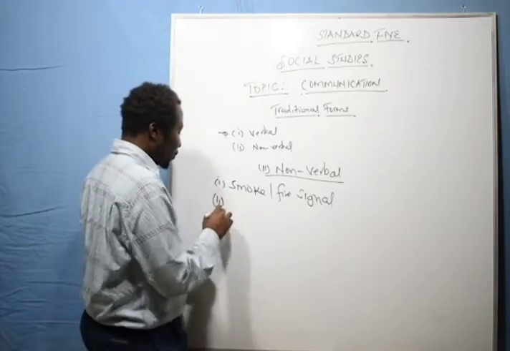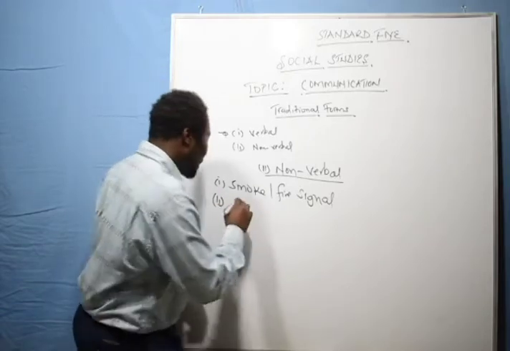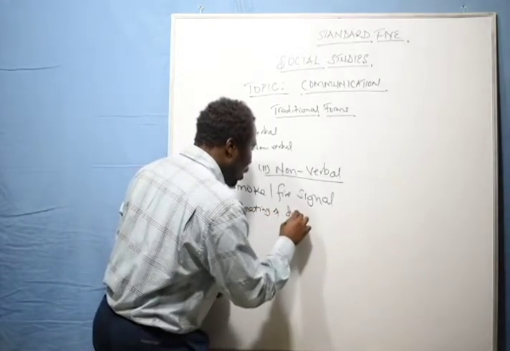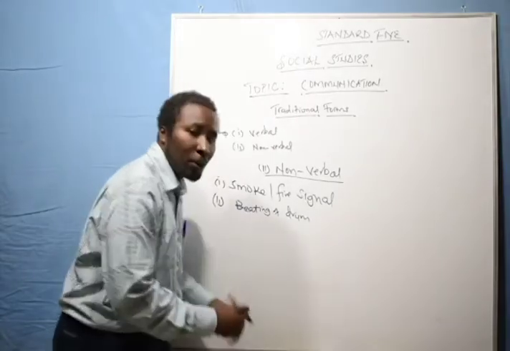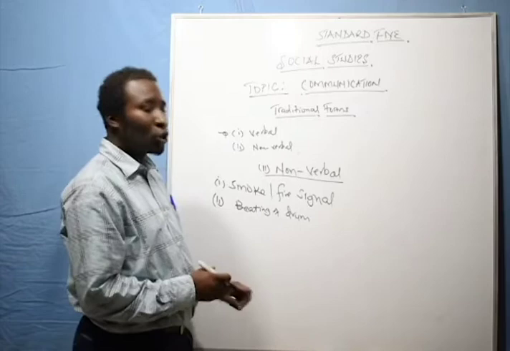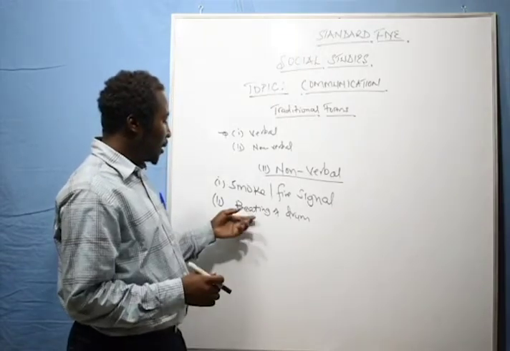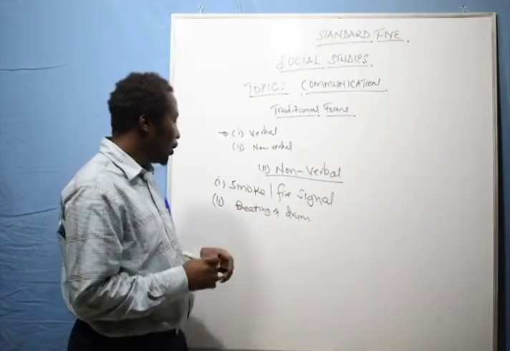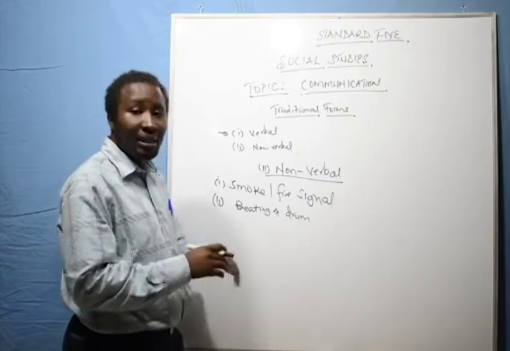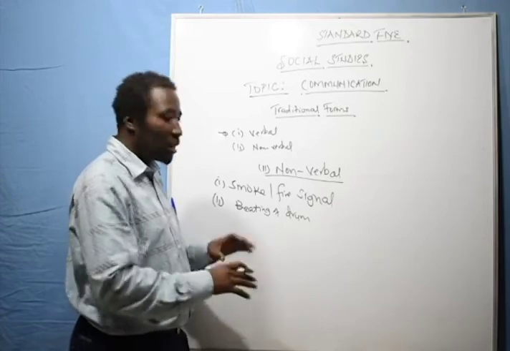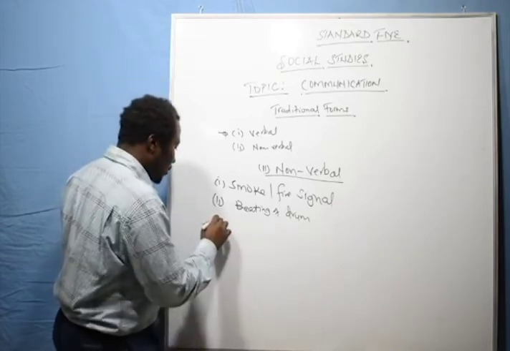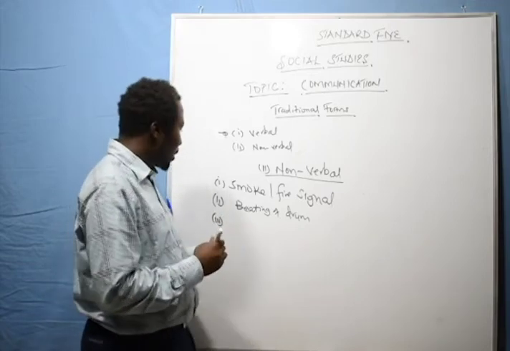Number 2 was the beating of drums. For example, they would beat drums to show a sign of the death of a chief. They would also beat a drum to call a meeting in the community, to show that there was something happening. The chief is calling them for a community meeting.